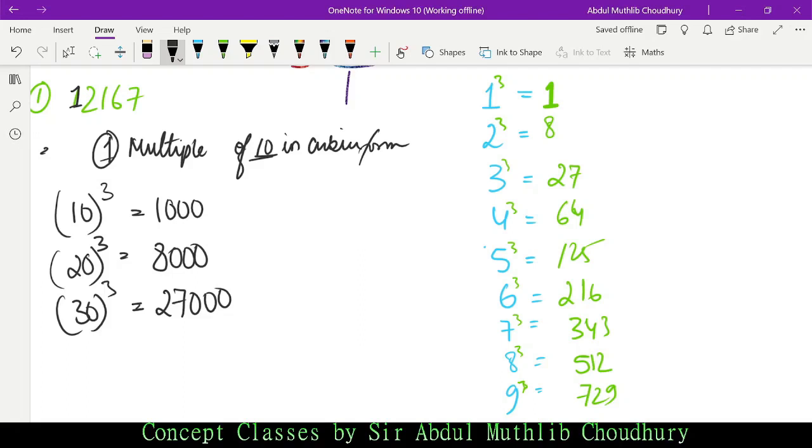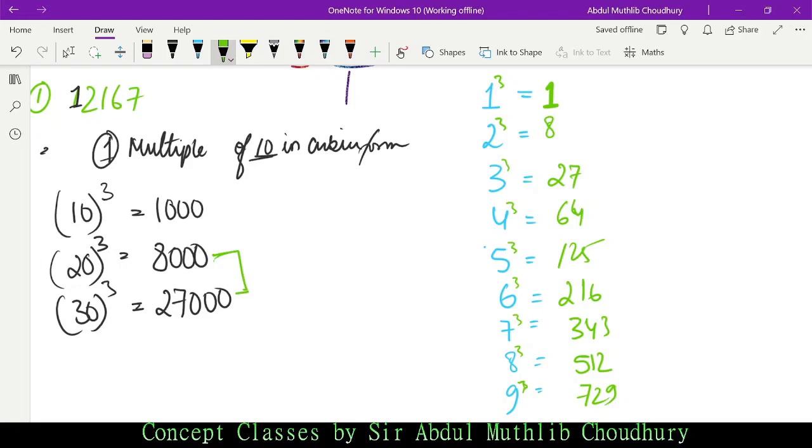12,167 falls in which line? Whether it is in the line of 1000 to 8000 or 8000 to 27,000. It's 8000 to 27,000, isn't it? 12,167 falls somewhere between 8,000 and 27,000. Okay, we do not know the exact perfect cube yet.